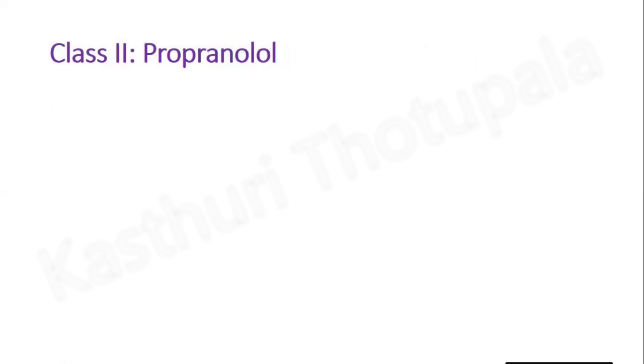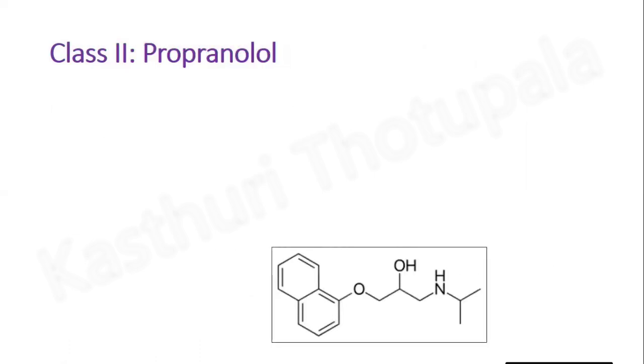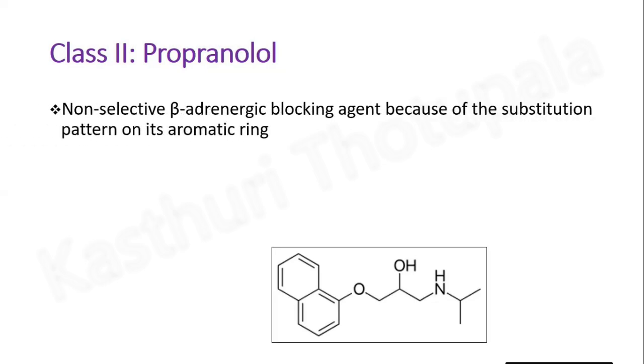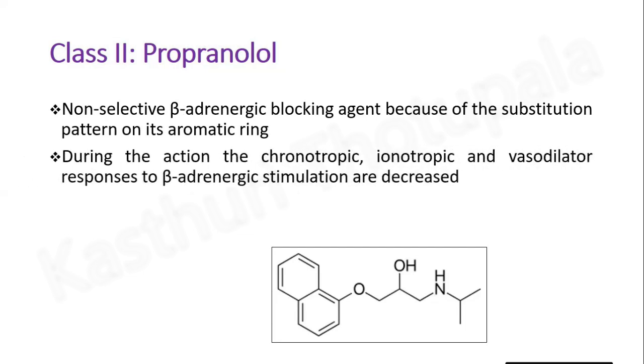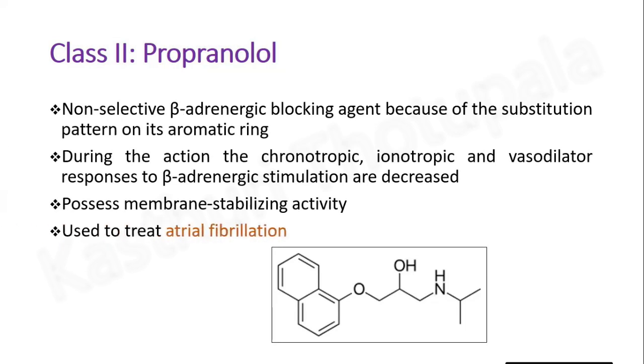First example is propranolol. This is the structure of propranolol. It is a non-selective beta-adrenergic blocking agent because of the substitution pattern on its aromatic ring. During its action, the chronotropic, inotropic, and vasodilator responses to beta-adrenergic stimulation are decreased. Membrane stabilizing activities are shown by this drug. Propranolol is used to treat atrial fibrillation.